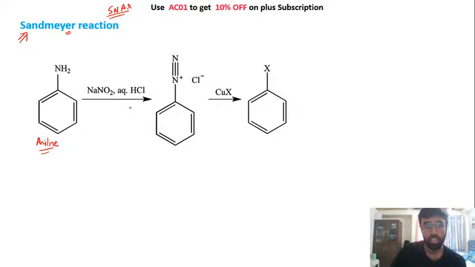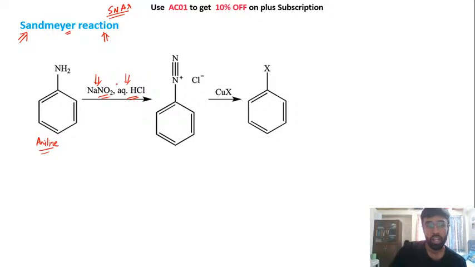Okay. So this is again a method. This reaction is a very vast reaction. This can be used to prepare a lot of different aromatic compounds. But since we are studying this reaction in the chapter of alkyl halide, we will try to understand how we can prepare alkyl halide using your Sandmeyer reaction. So in the first step, what we are doing is we are adding NaNO2 in aqueous HCl. This is very important, in aqueous HCl.